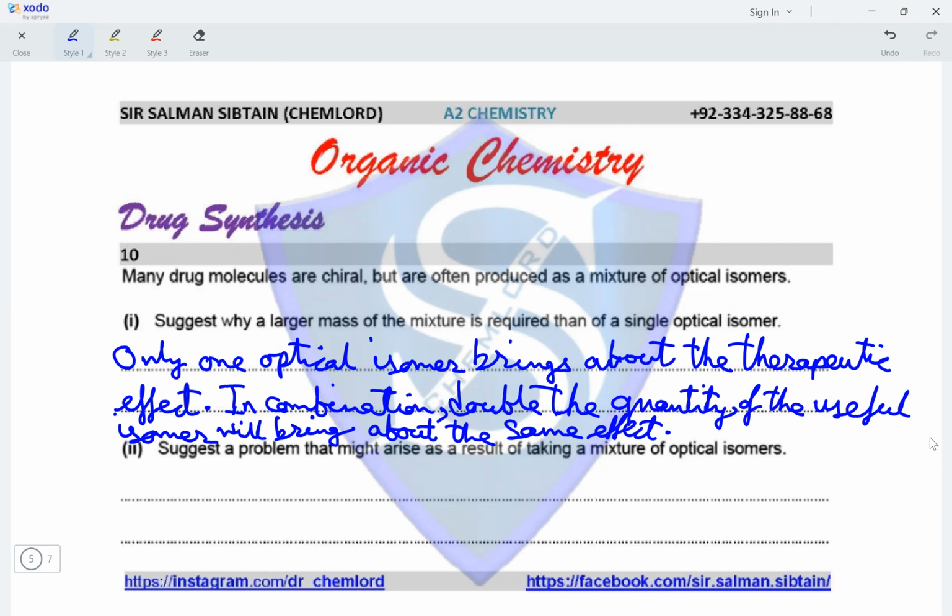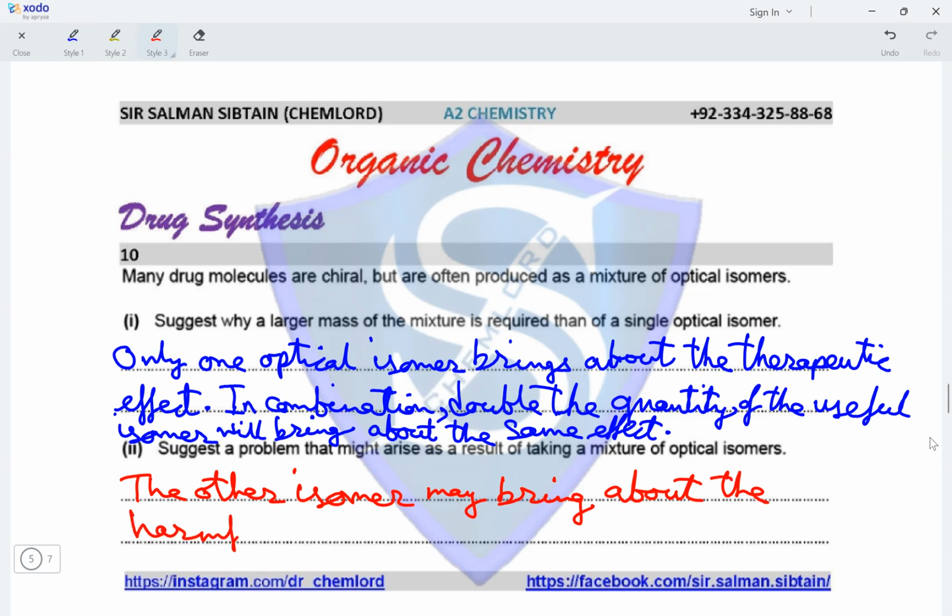Suggest a problem that might arise as a result of taking a mixture of optical isomers. So only one of the isomers is responsible for the therapeutic effect. The other isomer may bring about the harmful side effects. So the useful isomer will bring about the therapeutic activity. The other isomer that is not bringing about the therapeutic activity will bring about the side effects.